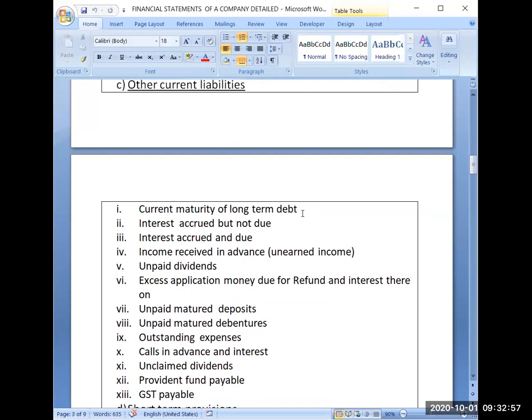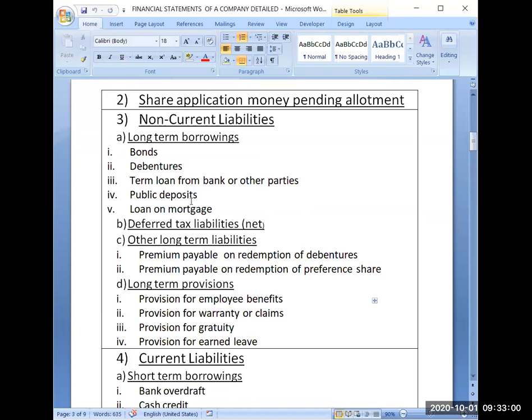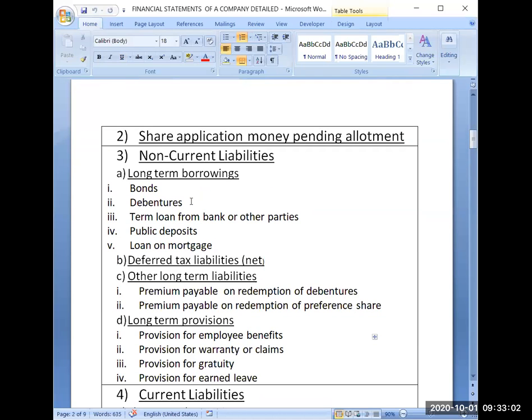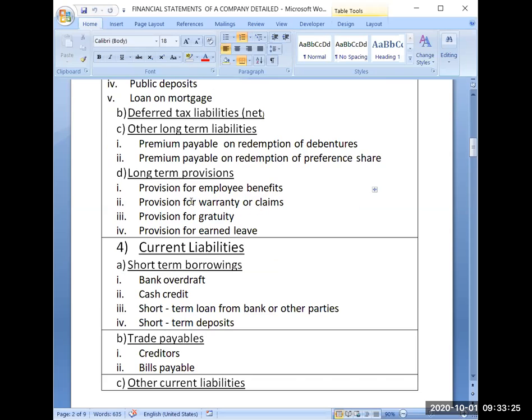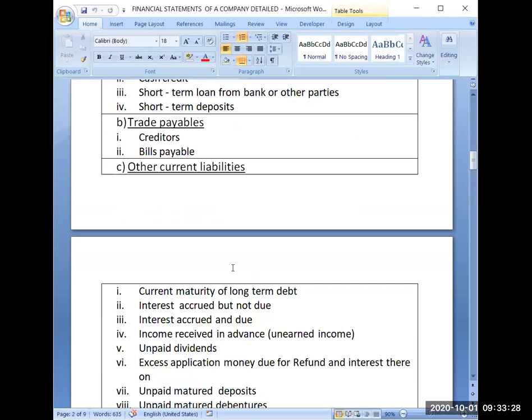Now, what is current maturity of long-term debt? If you will check it, debentures are there. Suppose I have issued debentures for 5 years. So after 4 years, when I will be preparing my balance sheet, I know that now in this year, the tenure will be completed, and I will be paying the amount of debentures on such and such date. I will be redeeming the amount of debentures. So now, because less than 1 year time is there, and I will be redeeming the debentures in the current year, that's why now, while preparing balance sheet, it will become my current liability. It will not remain my long-term liability. This point is clear?